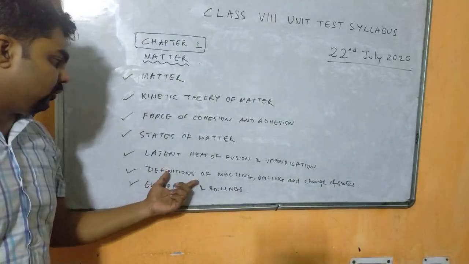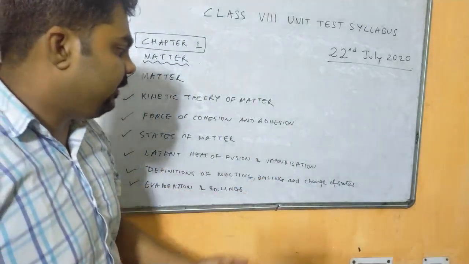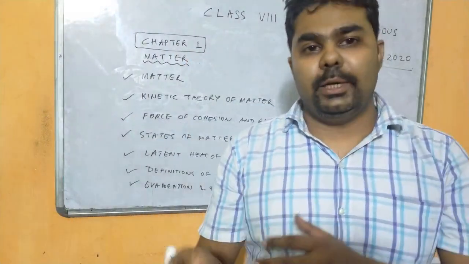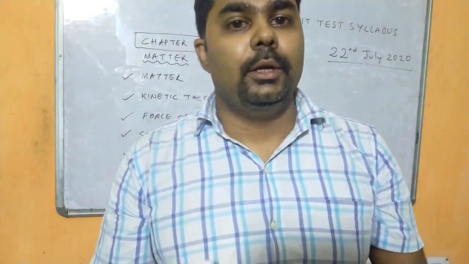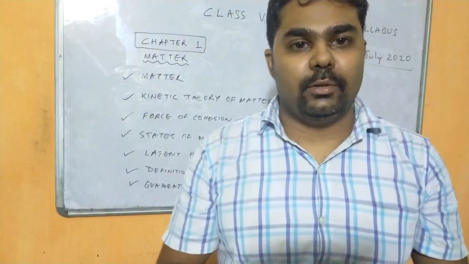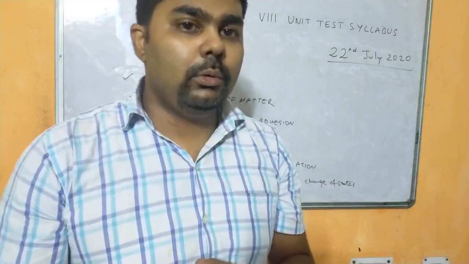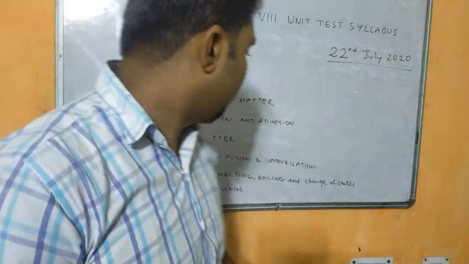Next we have definitions of melting, boiling and change of states. That means the definition of melting, what is melting point, boiling point, vaporization, we have sublimation, we have desublimation, that is deposition, right? These terms also you have to learn very nicely.